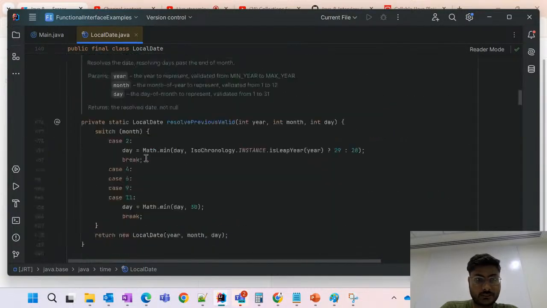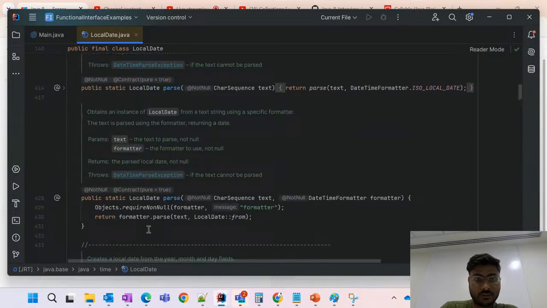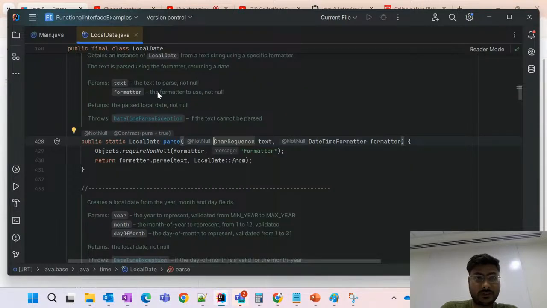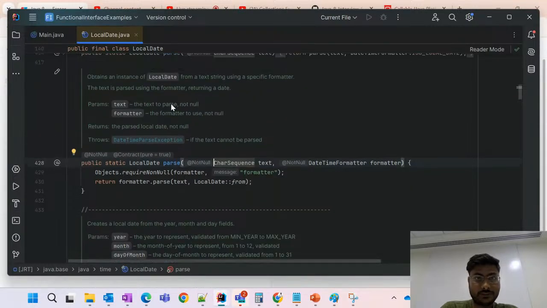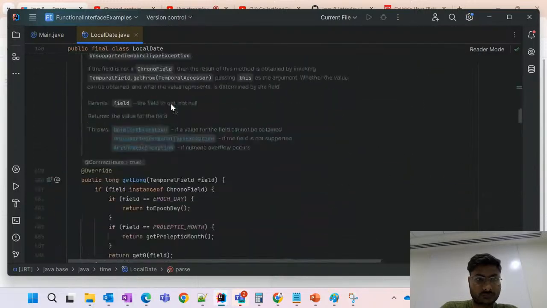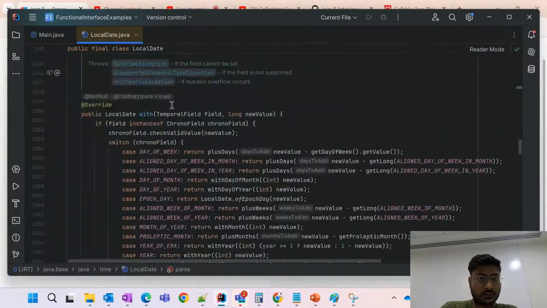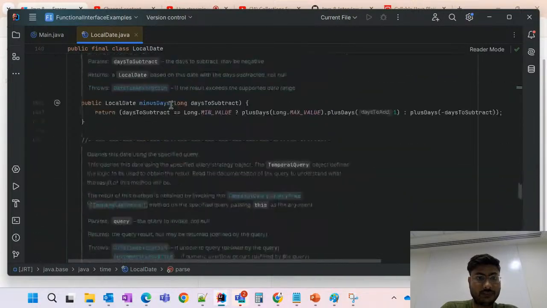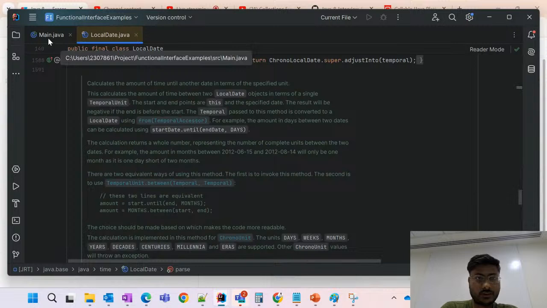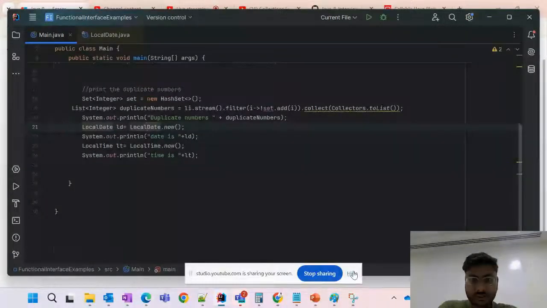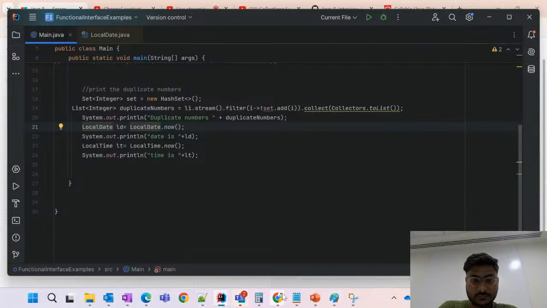So you can see parse is one of the methods to parse the value, to convert that format, we can do that using parse. So just go through those. This is the new feature which comes in Java 8.